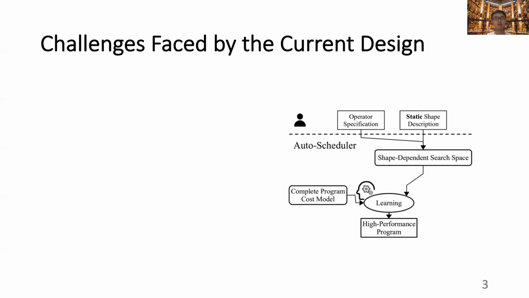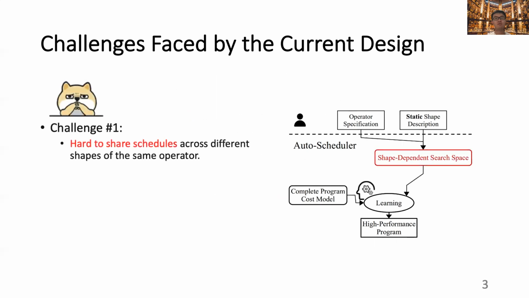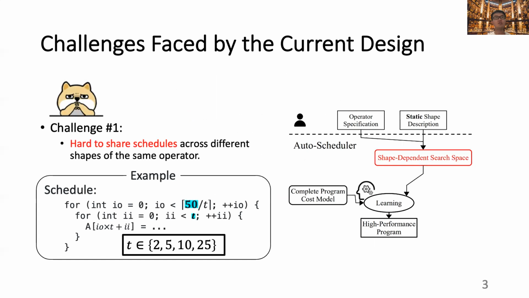However, we do notice that there are several challenges faced with the current autoscheduler design, with the first one being that it's hard to share the schedules across different shapes of the same operator. Consider the loop tiling example that we have previously. Imagine that the outer loop extent has been changed from 50 to, say, 49. With this simple change, the tiling candidates have been reduced to a single element set, 7, which does not have any intersection with all the factors of 50.